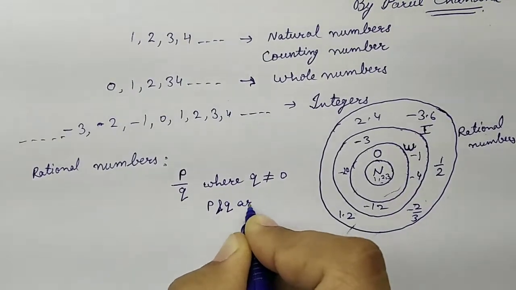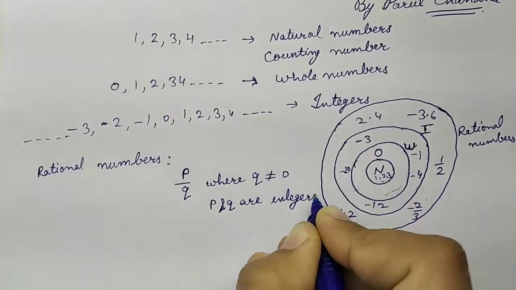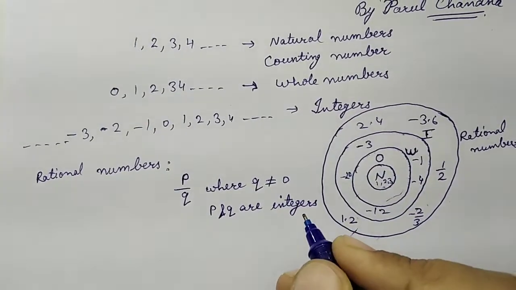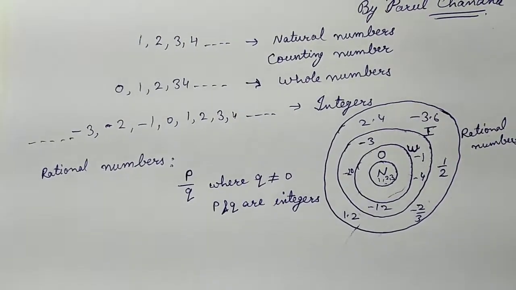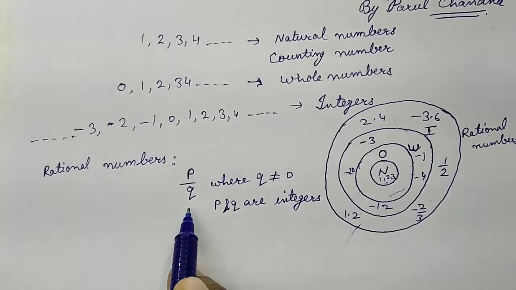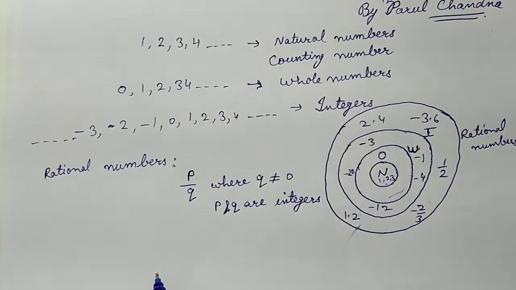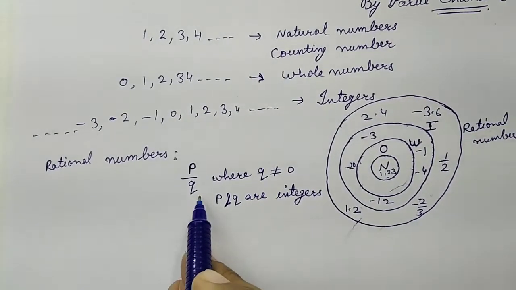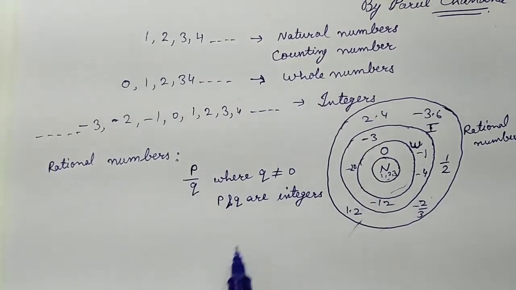P and Q are integers, right? So rational numbers are the numbers which can be written in the form of P upon Q. The denominator should not be equal to 0, and P and Q are integers.